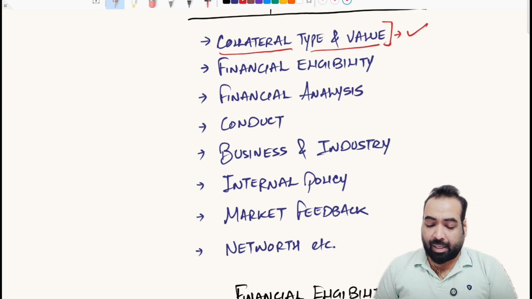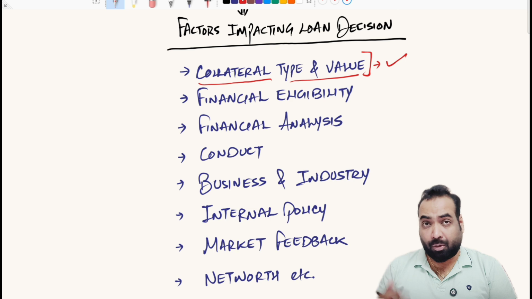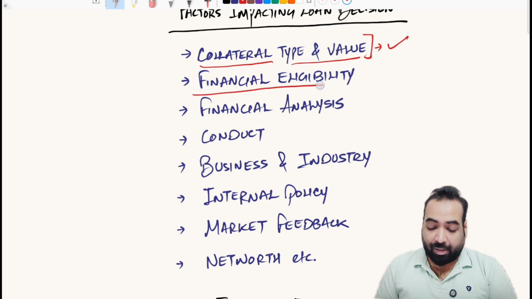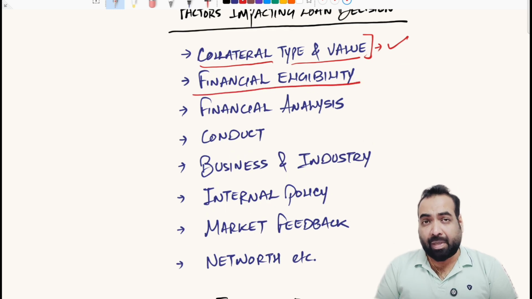The second part that impacts the loan amount decision, the final loan decision, whether they are going ahead with the loan or not, is the financial eligibility.